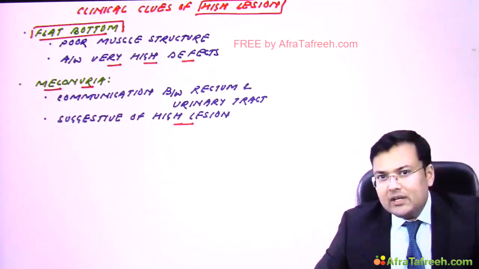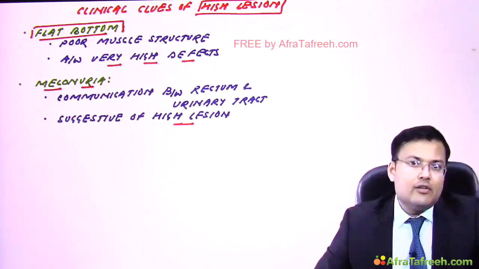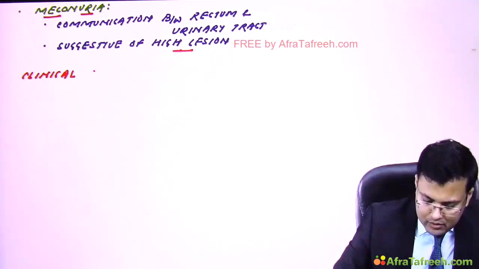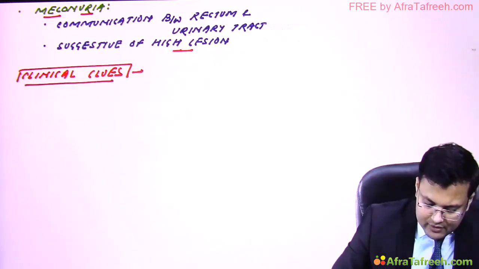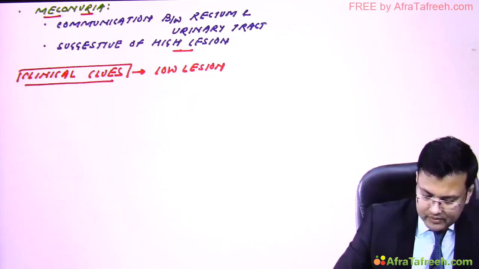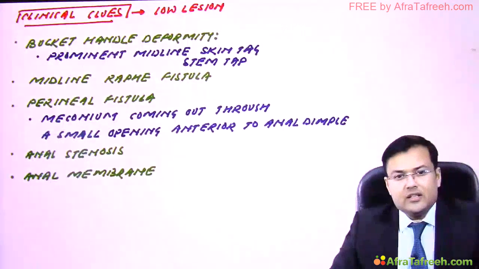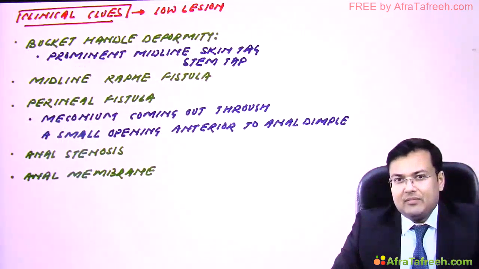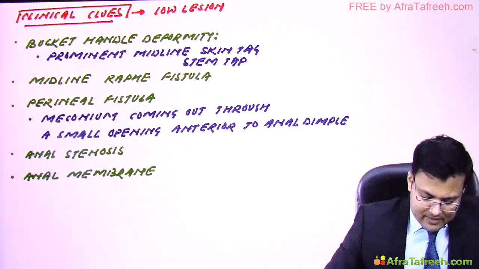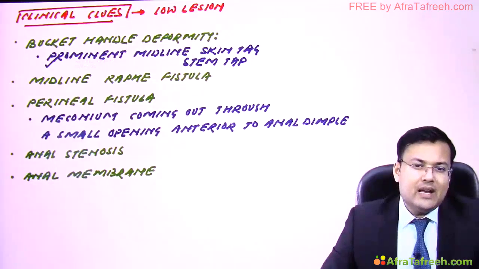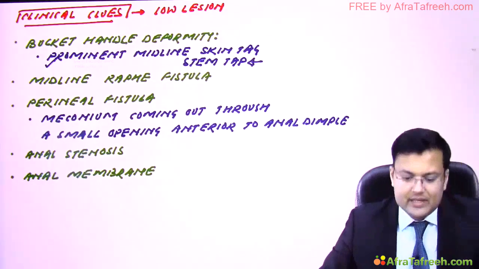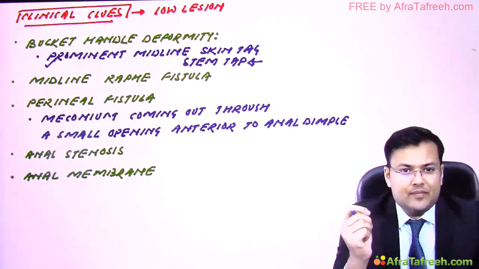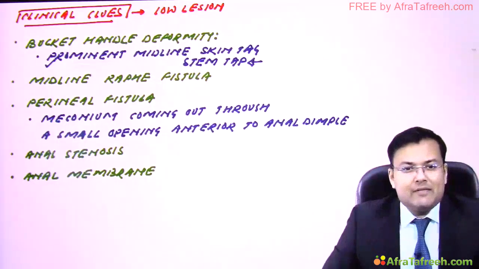Now see, what are the clinical clues suggestive of low lesion? First, certain patients have a bucket handle deformity. What is this bucket handle deformity? There is a prominent midline skin tag, and beneath this bucket handle deformity we can pass an instrument. Sometimes there is a midline raphe fistula.